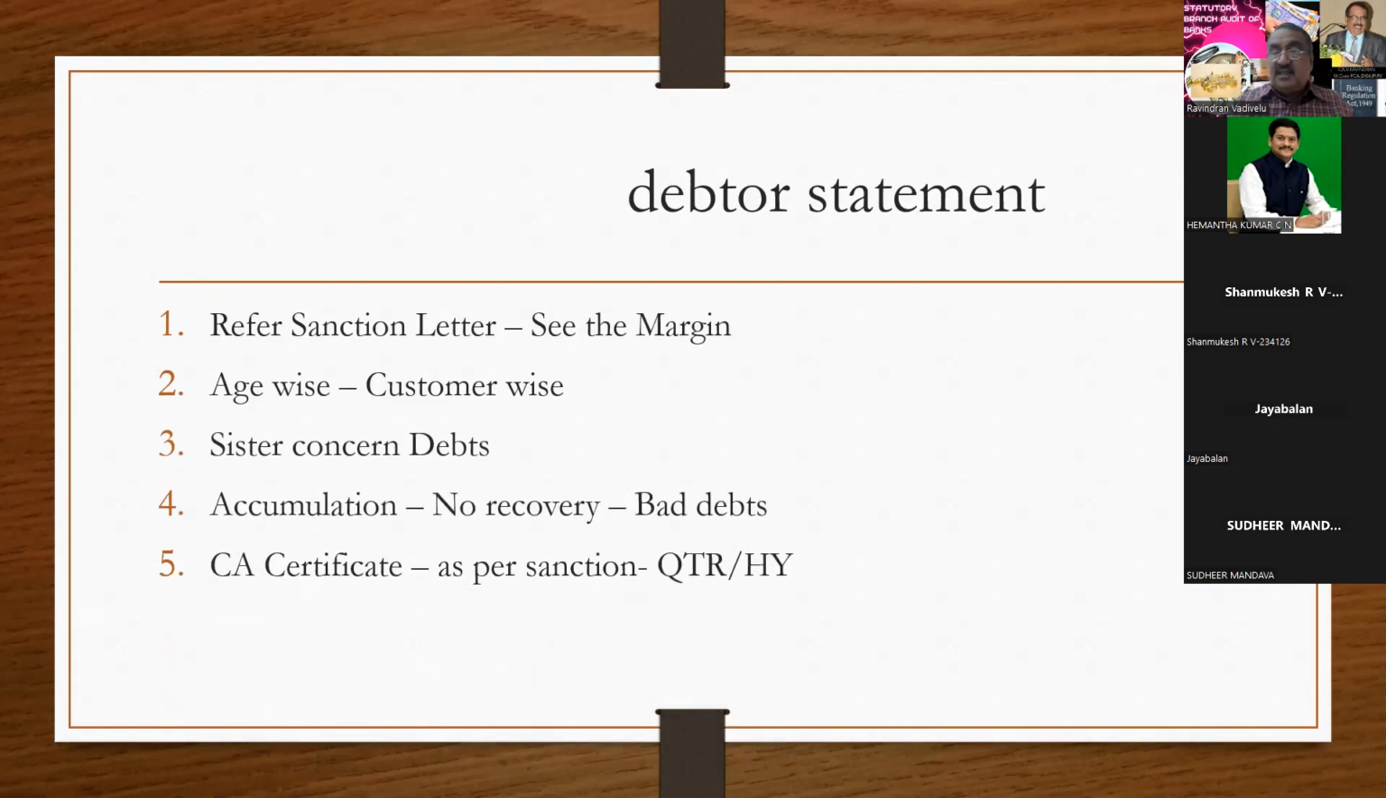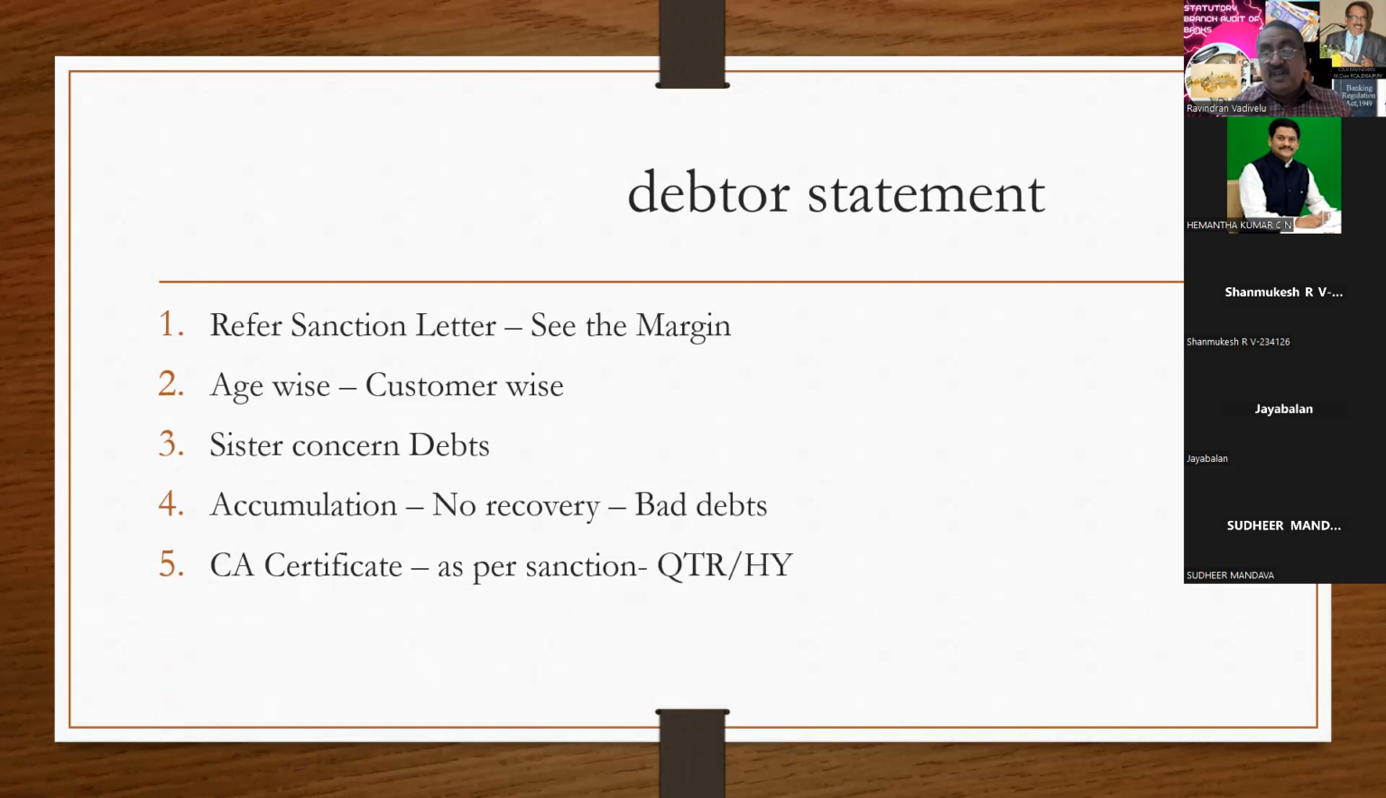And a CA certificate has to be obtained once in a quarter or once in a half year. That is with reference to the stock statement and debtor statement. The chartered accountant has to sign and give you a certificate once in a half year, once in 6 months, or once in a quarter as per the sanction letter.